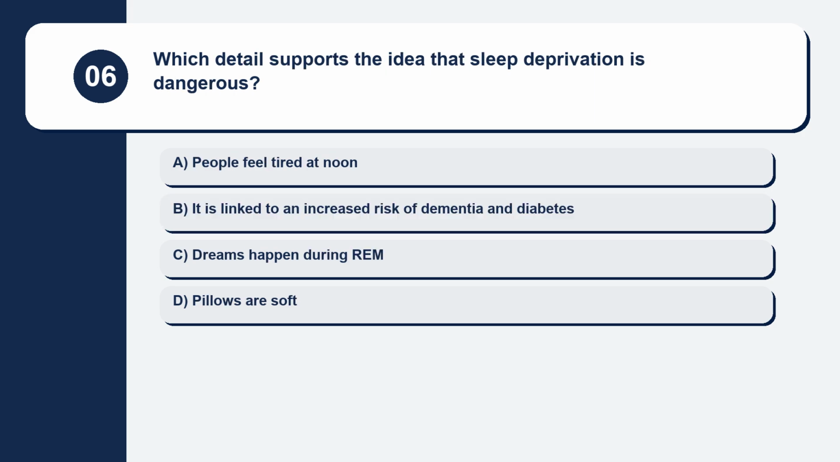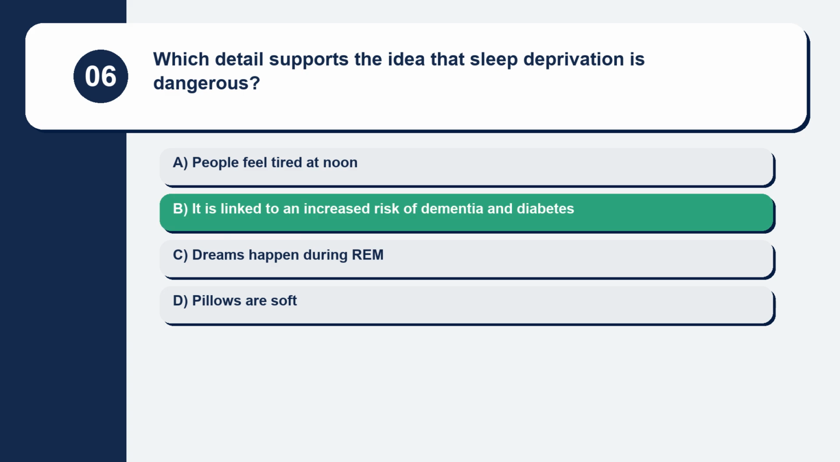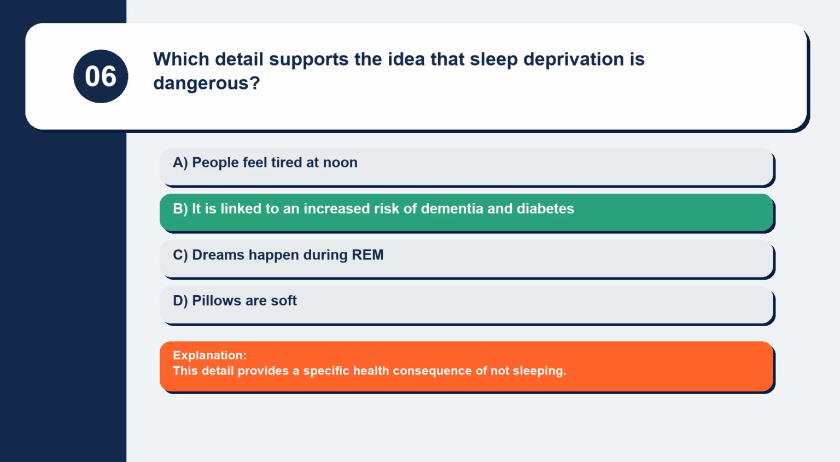Question 6. Which detail supports the idea that sleep deprivation is dangerous? People feel tired at noon. It is linked to an increased risk of dementia and diabetes. Dreams happen during REM. Pillows are soft. This detail provides a specific health consequence of not sleeping.